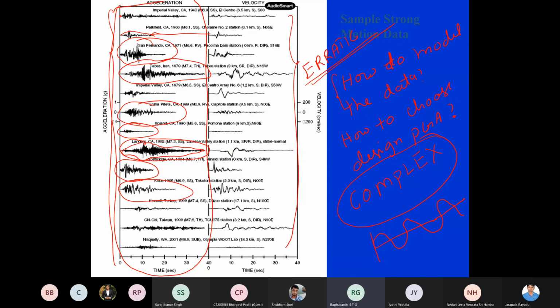So how do we understand these time histories, and how do we do the design or the analysis? These are the questions that come to our mind when we look at these time histories for the first time. Anyway, I think our time is over, so I will stop here. Tomorrow we will see how to model these time histories.